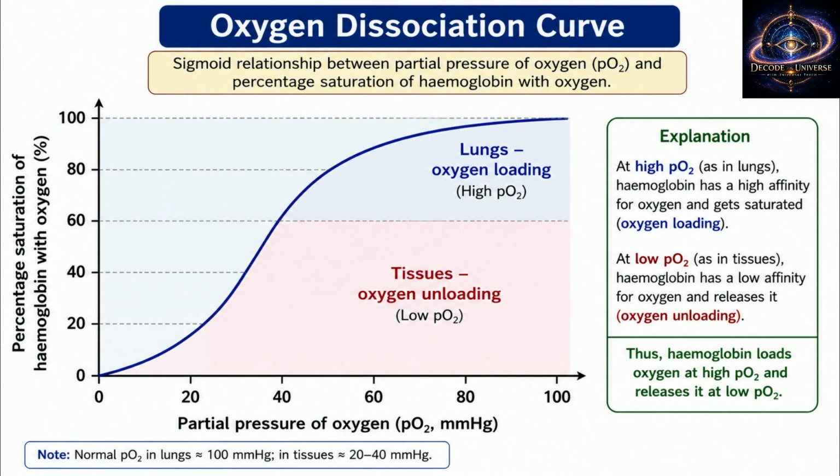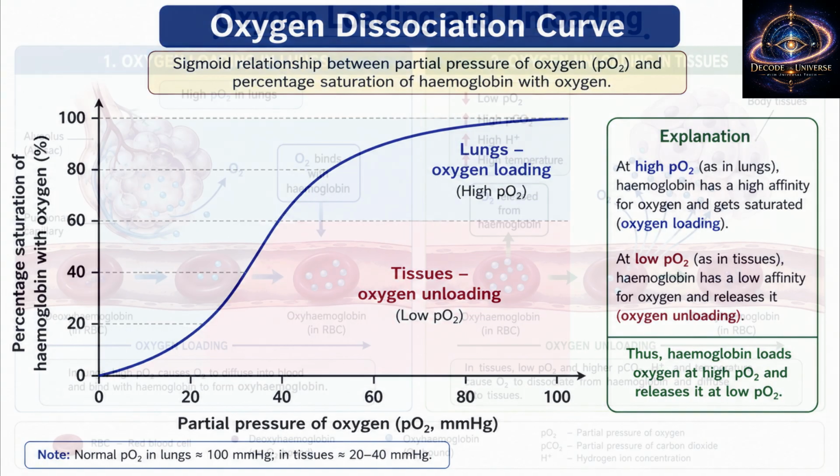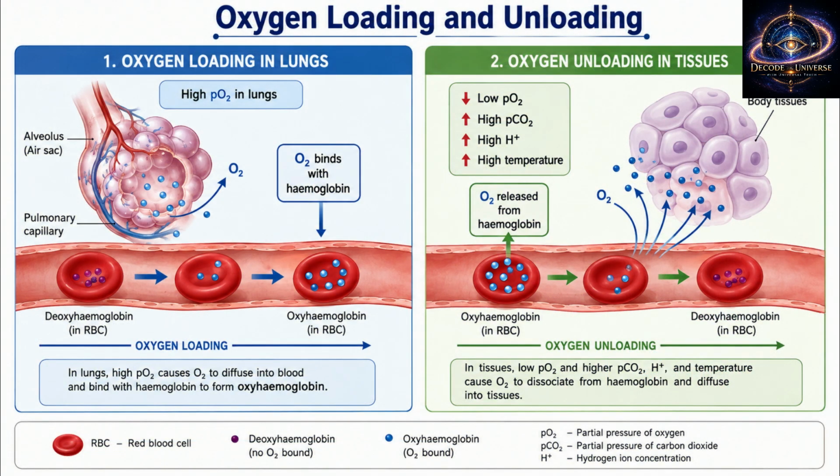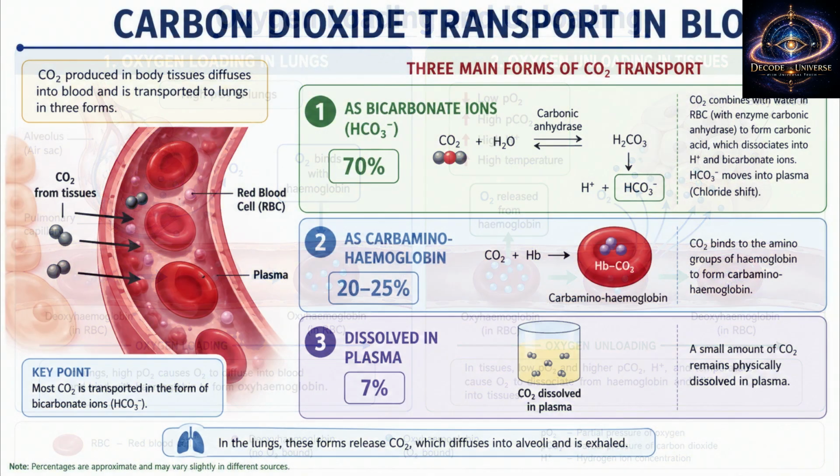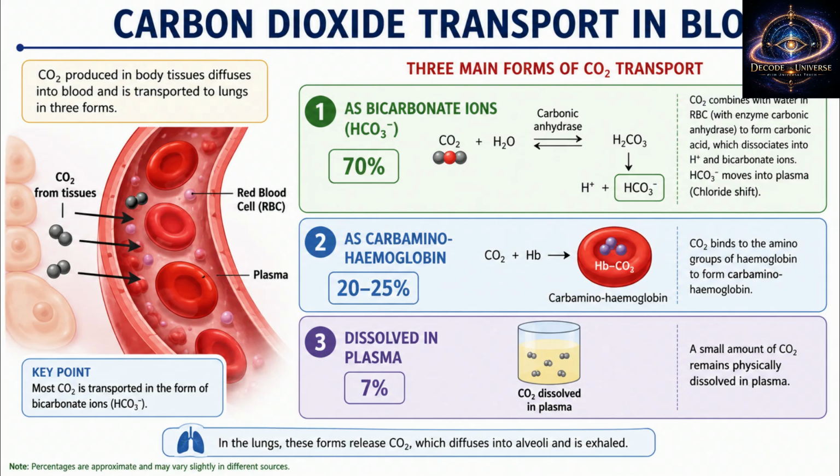8. Transport of oxygen. About 97% of oxygen is transported by RBCs using hemoglobin. Around 3% of oxygen is dissolved in plasma. Hemoglobin combines with oxygen to form oxyhemoglobin. One hemoglobin molecule can carry 4 oxygen molecules. In lungs: high oxygen, low carbon dioxide, so oxygen binds with hemoglobin. In tissues: low oxygen, high carbon dioxide, high hydrogen ions and high temperature, so oxygen is released.